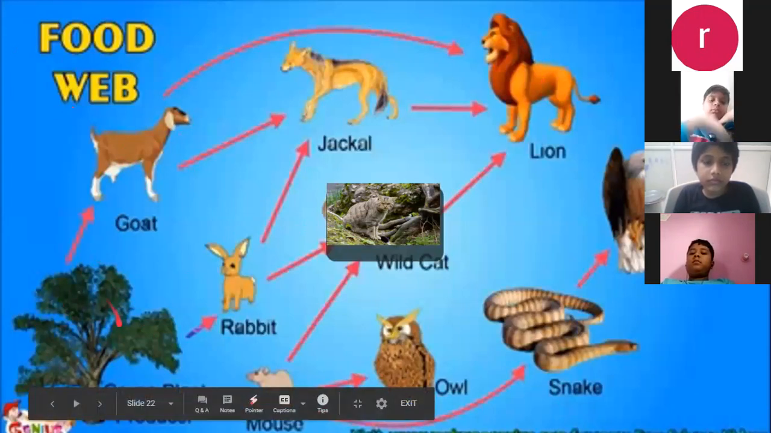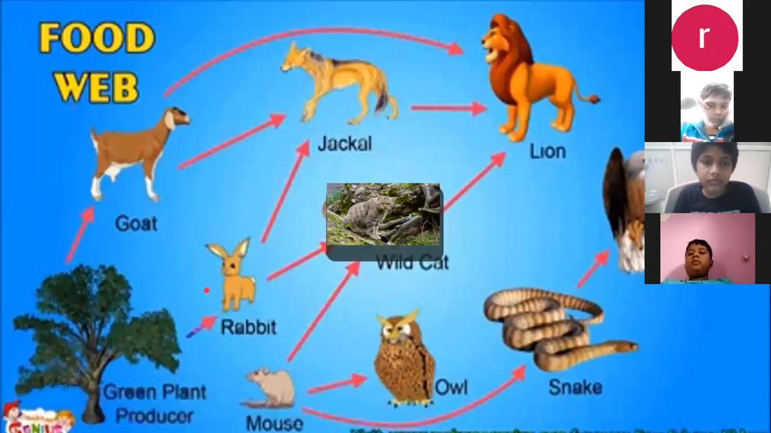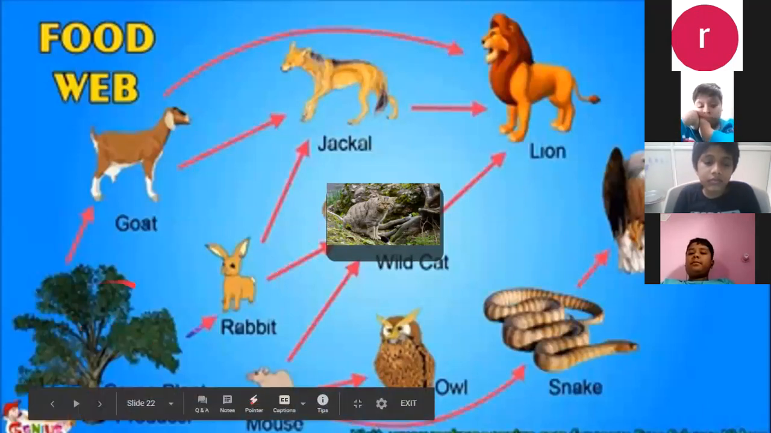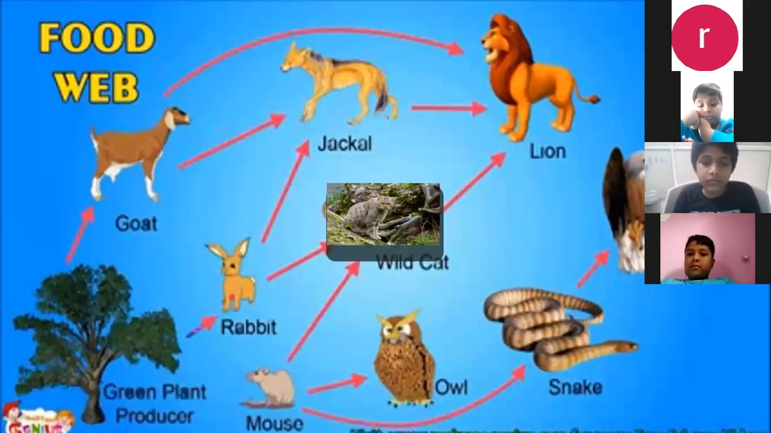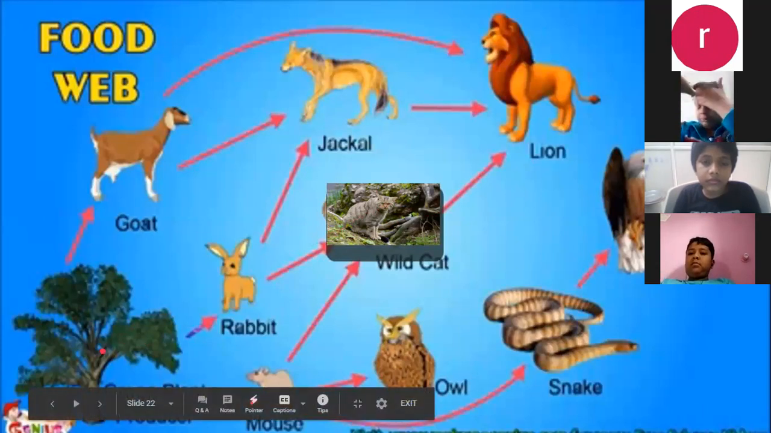Now again see the same tree. The leaves are eaten by rabbit, and rabbit in turn is eaten by jackal. Another food chain. See the third one. Again tree is connected to a rabbit, and rabbit is eaten by wild cat. Okay, and the wild cat will be eaten by lion. This is the next food chain.